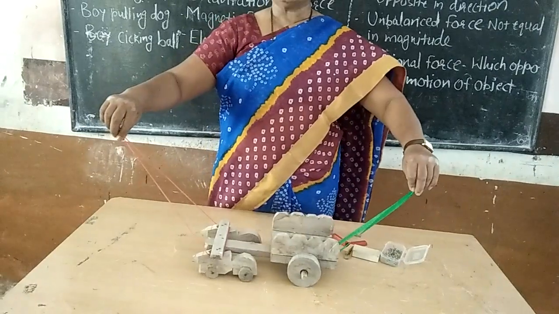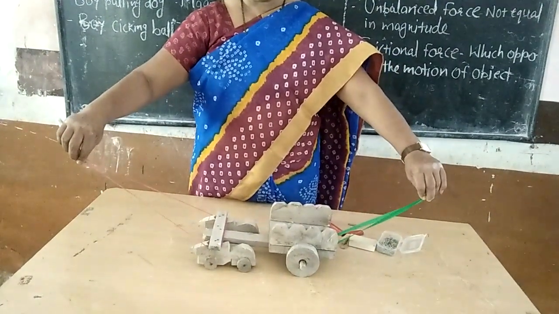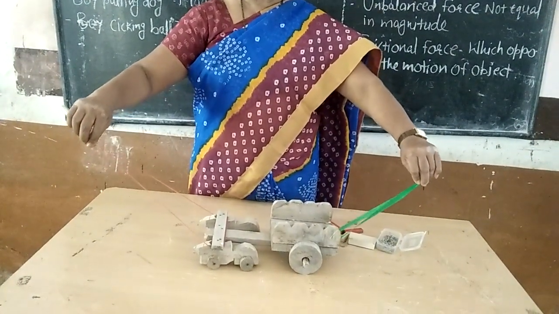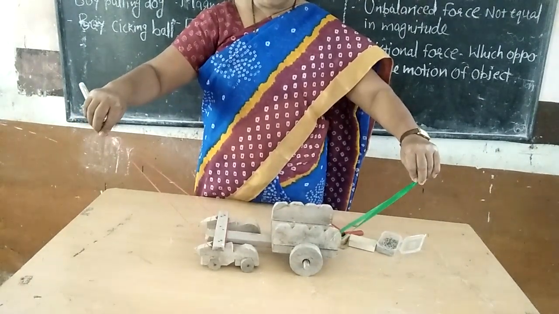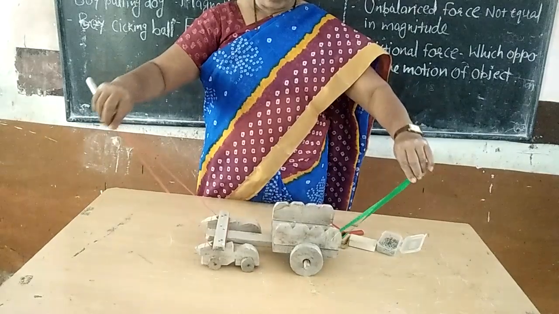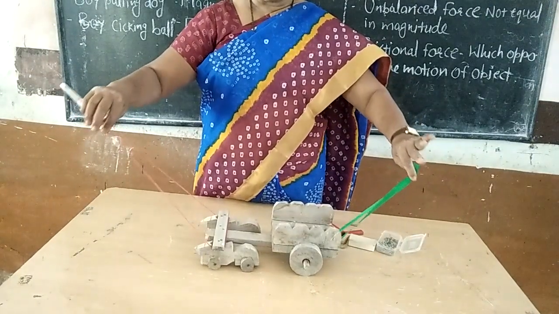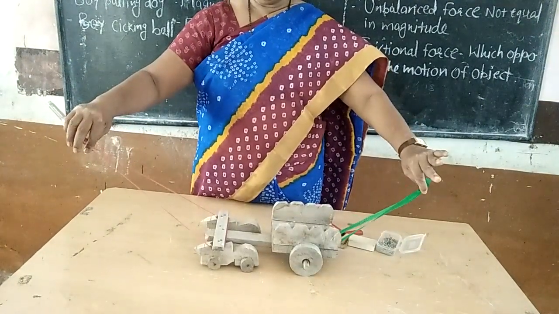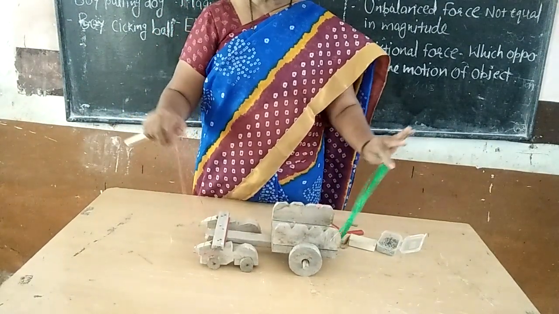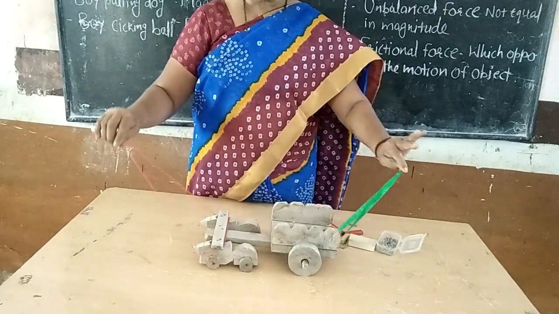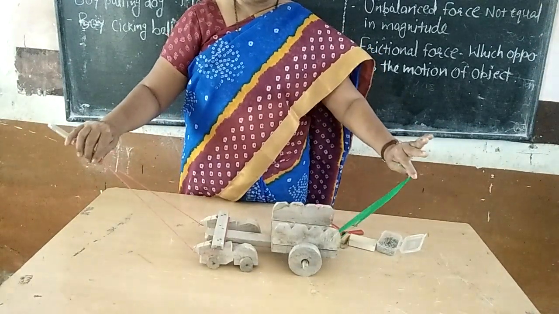But now I am applying the same force from the other direction also. Consider that the magnitudes are the same but the directions are opposite, and because of that, the two forces cancel each other, and the net force on this card will be 0. As there is no net force, no displacement of the card takes place.